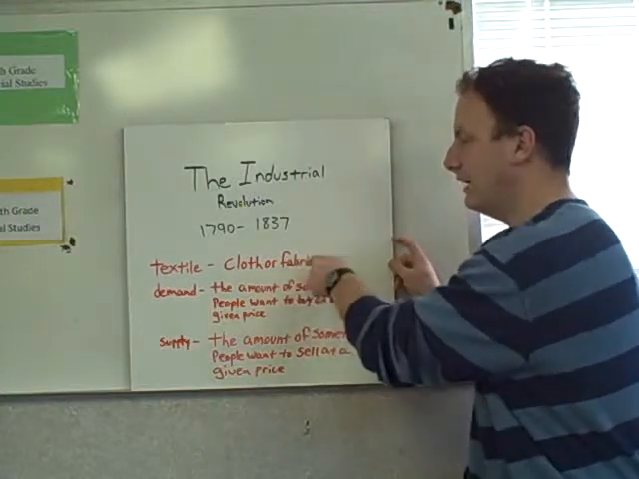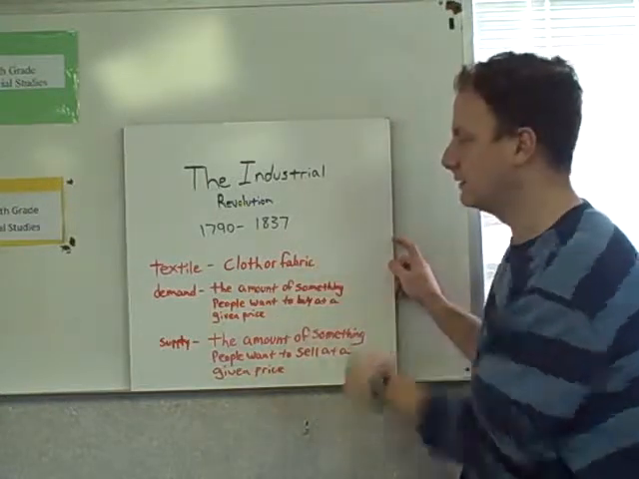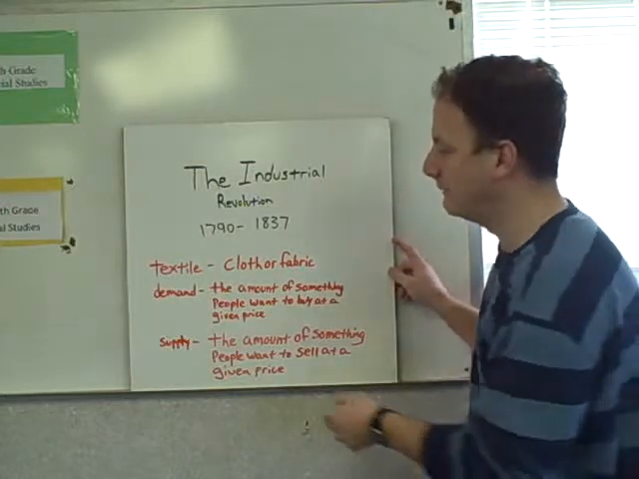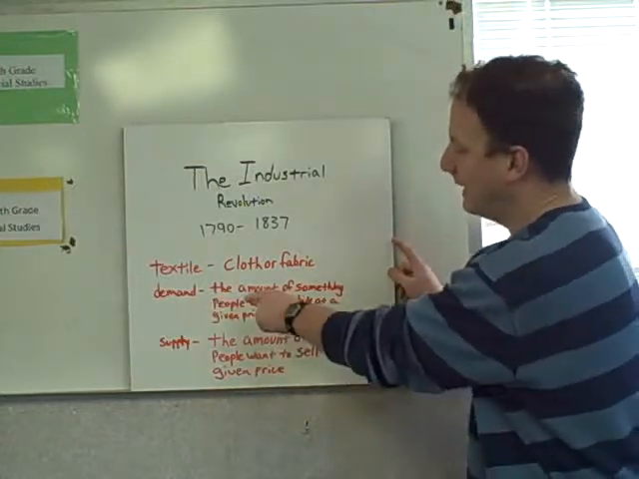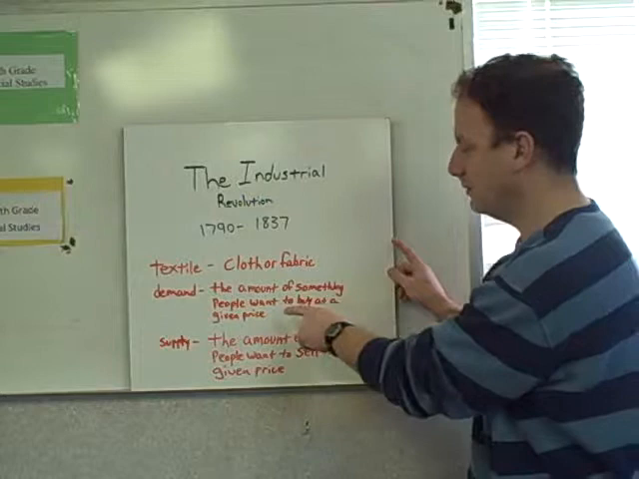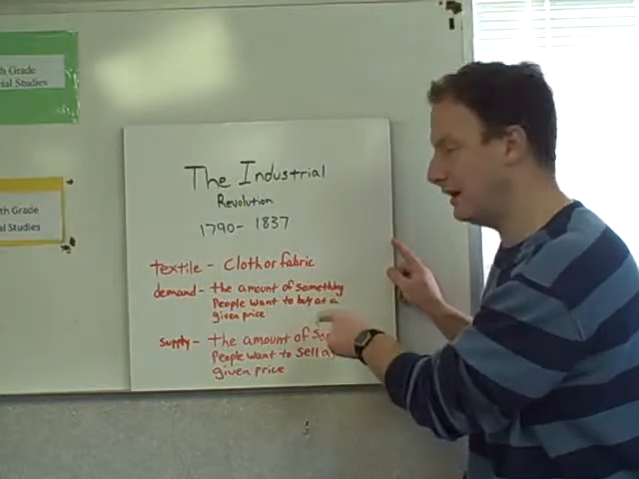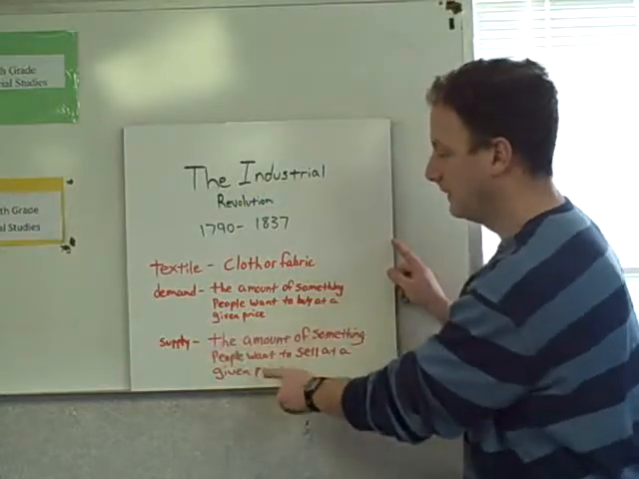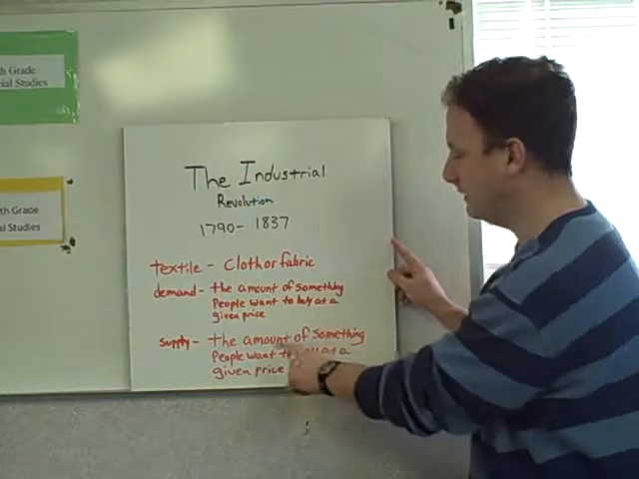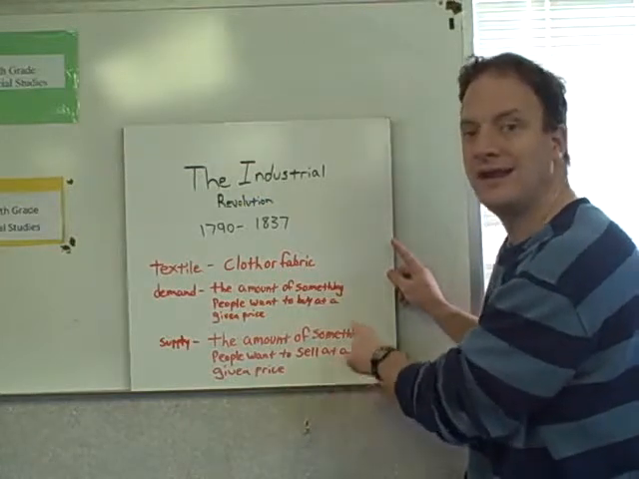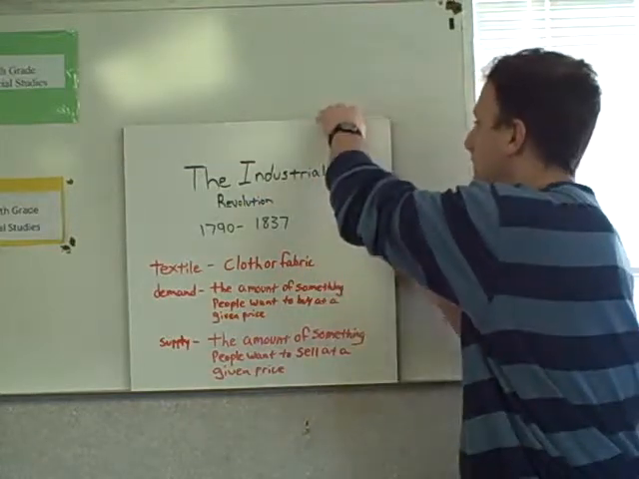First of all, textile, that's cloth or fabric. Okay, you're going to need to be familiar with that. Demand. Demand is the amount of something that people want to buy at a given price. Supply. That is the amount of something people want to sell at a given price.